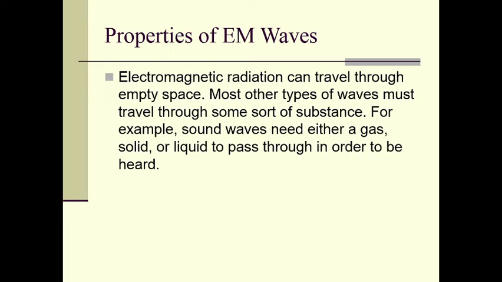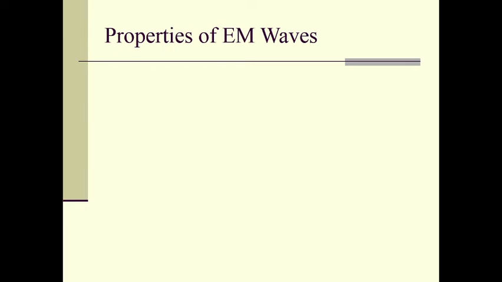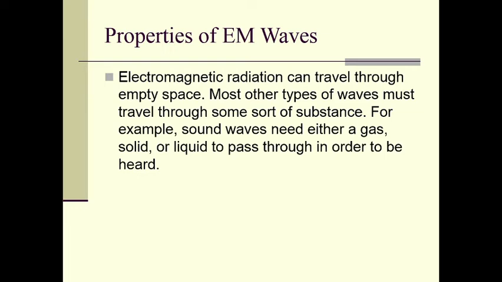So electromagnetic radiation can travel through empty space. Let us now study the properties of electromagnetic waves. Electromagnetic radiation can travel through empty space or vacuum. Most other types of wave must travel through some sort of substance, right? For example, sound waves need either a gas, a solid or a liquid to pass through in order to be heard. But electromagnetic radiation doesn't need any medium, so it can travel through empty space or even a vacuum, right?